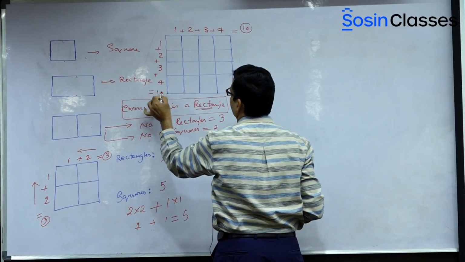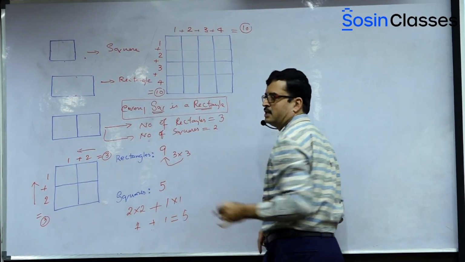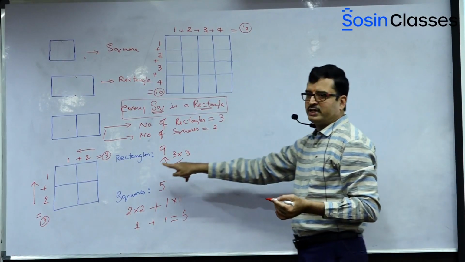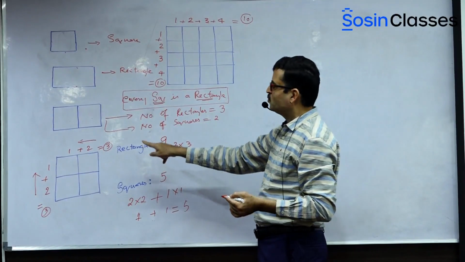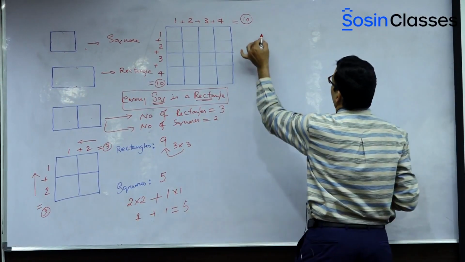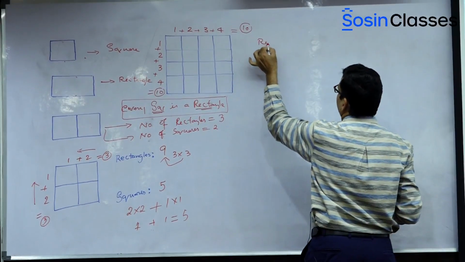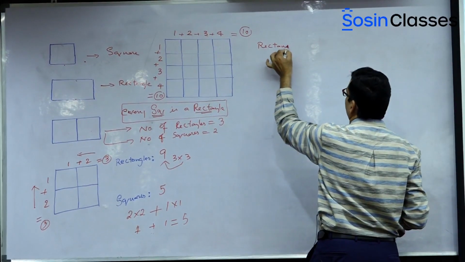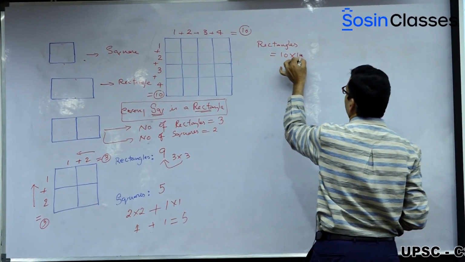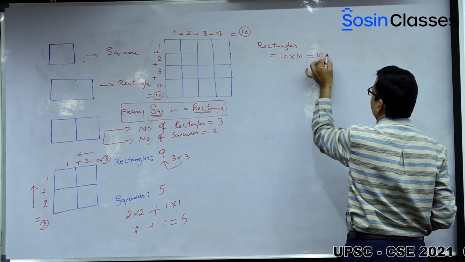You're going to get the same value, that is 10. In the question it was asked how many rectangles are there, so you multiply the resultants. Number of rectangles is equal to 10 into 10, that is equal to 100.